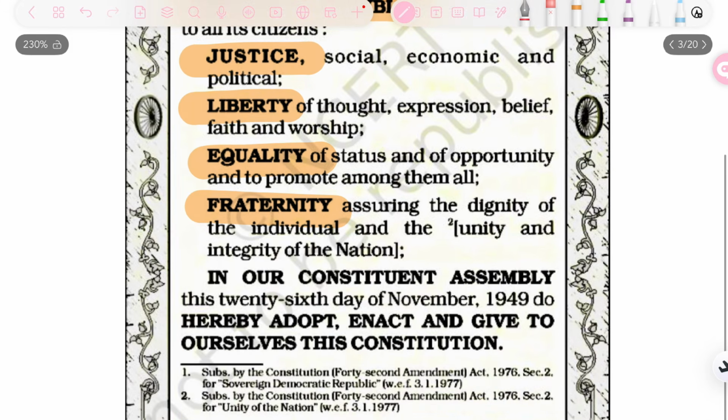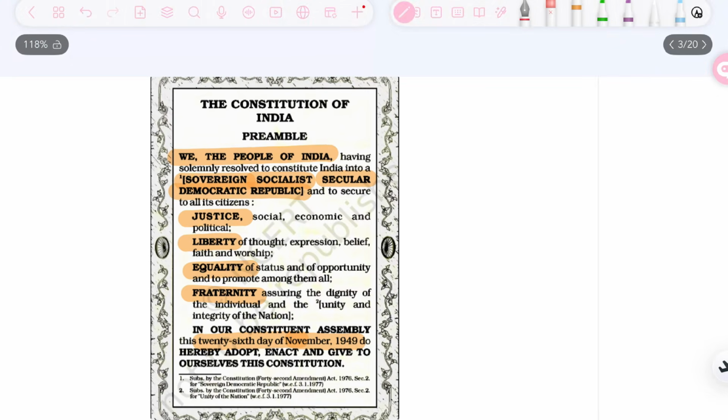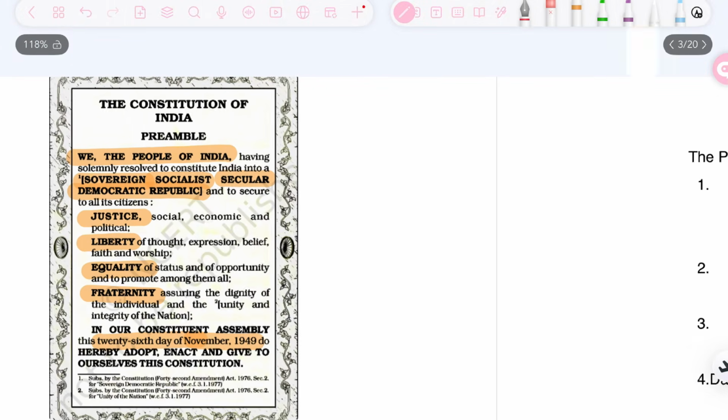Also a date is given, 26th of November 1949, on which day we adopted, enacted and gave to ourselves this constitution. So the people of India are giving themselves this constitution on 26 November 1949, with these ideals and this nature of state that they want.